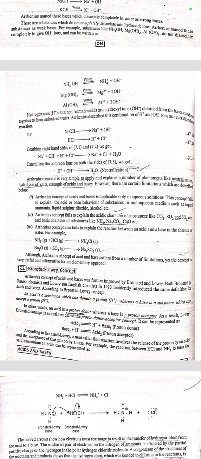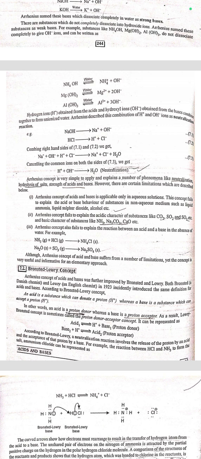First, the Arrhenius concept of acid and base is applicable only in aqueous solution. The concept fails to explain the acid or basic behavior of substances in non-aqueous media such as liquid ammonia, liquid sulfur dioxide, alcohol, etc. The Arrhenius concept failed to explain the acidic character of substances like CO2, SO2, SO3, etc. and the basic character of substances like NH3, sodium carbonate, calcium oxide, etc.